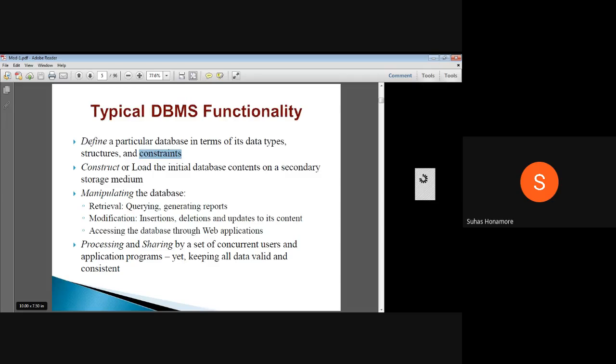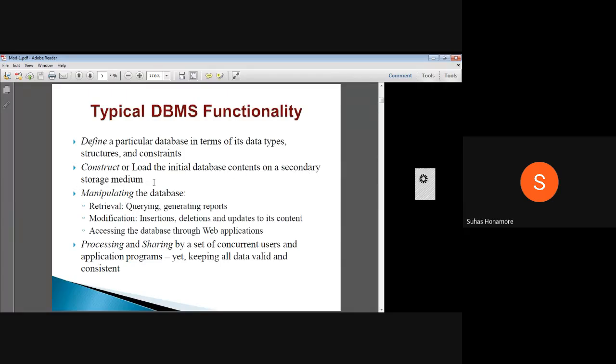So like that, if any constraint is there, that constraint we can keep or not. So those things we can define. So how to do it, so that we can define it. Then construct or load an initial database content on the secondary storage medium.